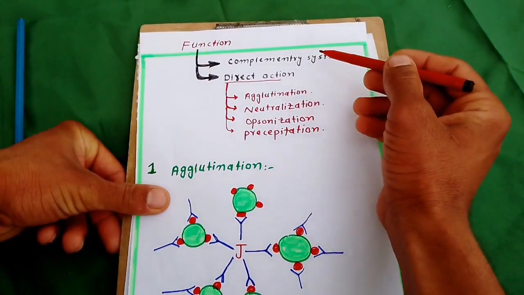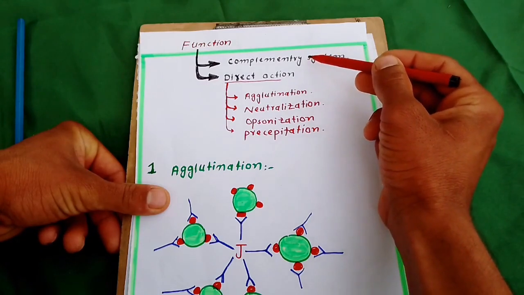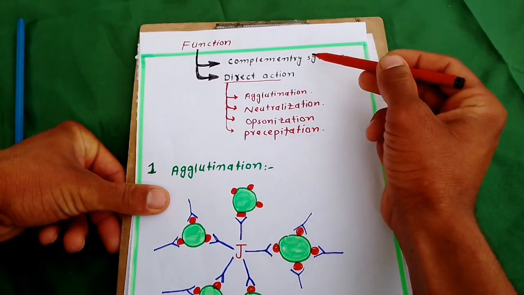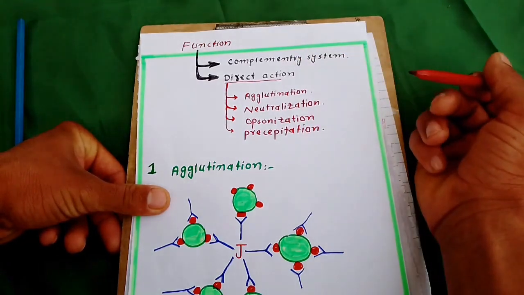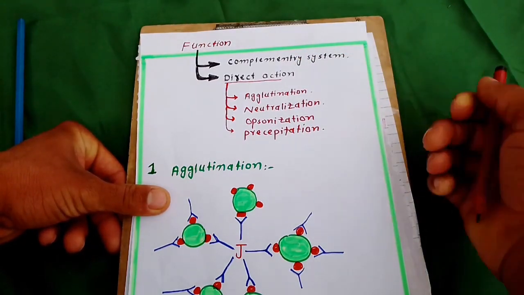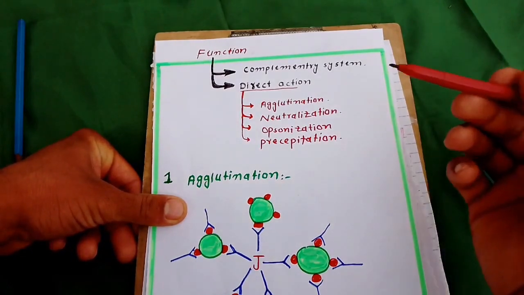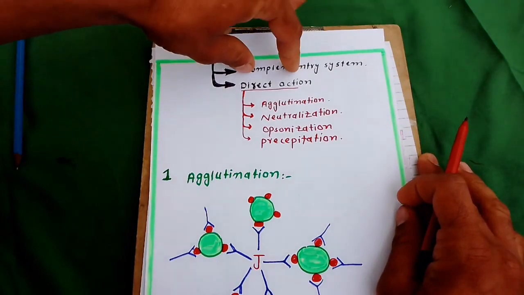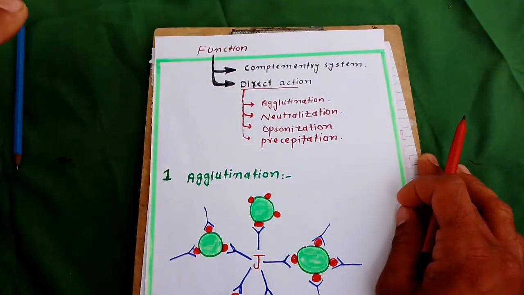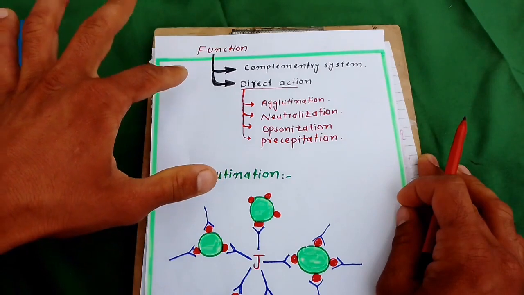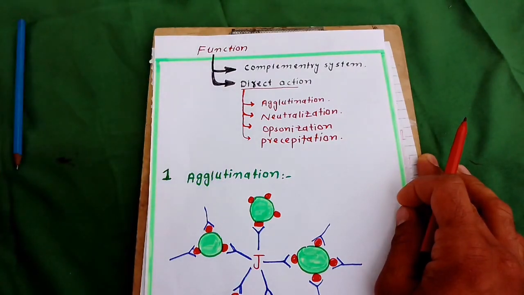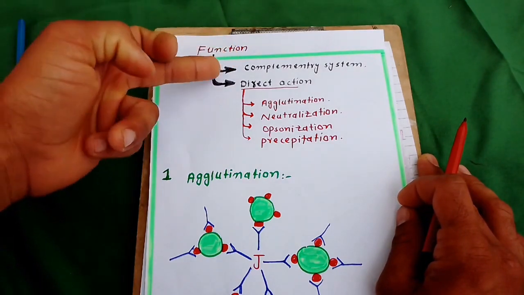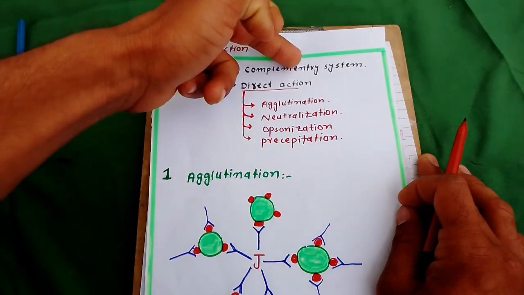I am not explaining the complement system because I have explained it as a separate class. Antibody can destroy disease-causing microbes with the help of a complicated system called the complement system, and this is a slow system.